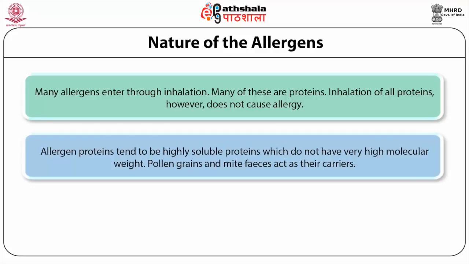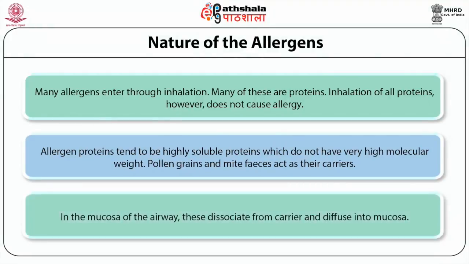Pollen grains and mite feces act as their carriers. In the mucosa of the airway, these dissociate from the carrier and diffuse into the mucosa. The features of the inhaled allergens that promote the priming of Th2 cells that drive IgE responses also involve their stability.